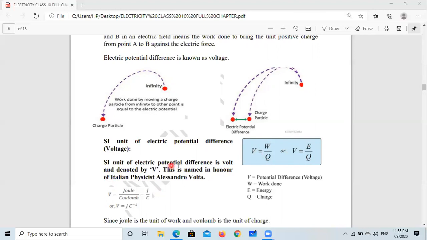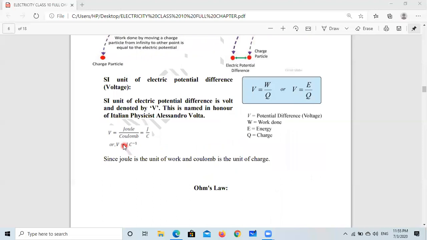So the SI unit of potential difference is volt, and also the SI unit of potential is joule per coulomb, that is volt. This is named in honor of the Italian physicist Alessandro Volta. So 1 volt is 1 joule per coulomb. Joule is the unit of work and coulomb is the unit of charge.